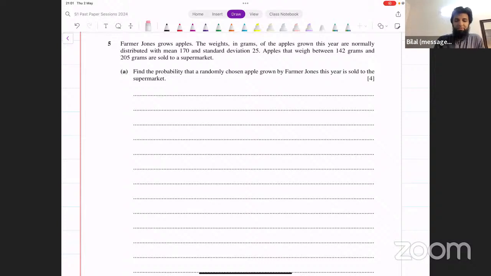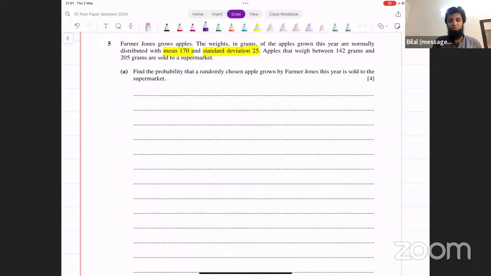Let's start with this one. It says, Farmer Jones grows apples. The weights in grams of the apples grown this year are normally distributed with mean 170 and standard deviation 25. So we have the mean given and the standard deviation given. Apples that weigh between 142 grams and 205 grams are sold to a supermarket. Find the probability that a randomly chosen apple grown by Farmer Jones is sold to the supermarket.